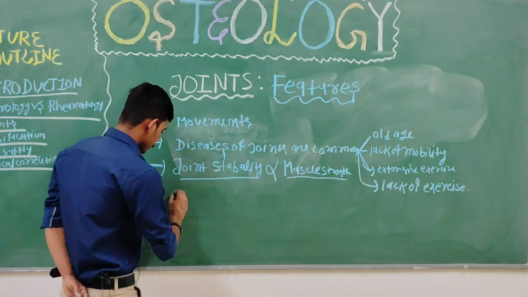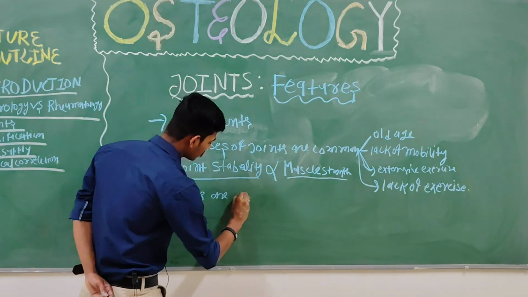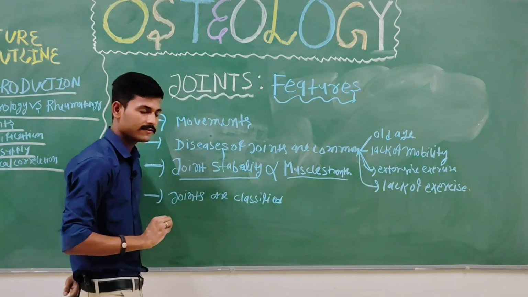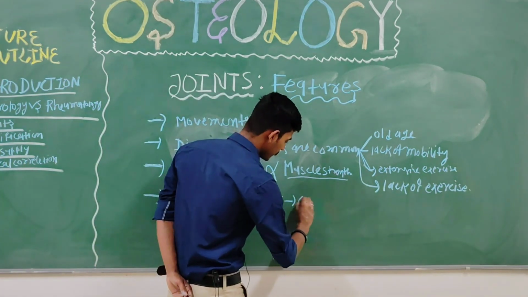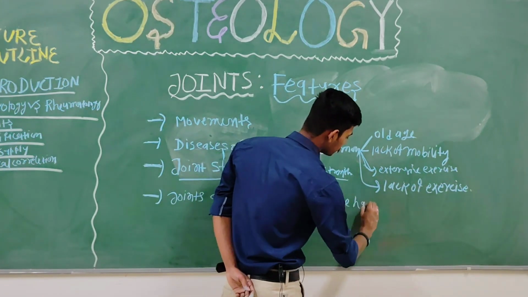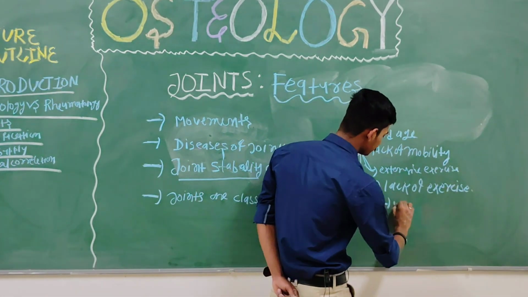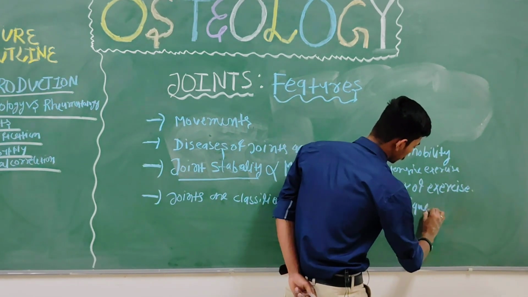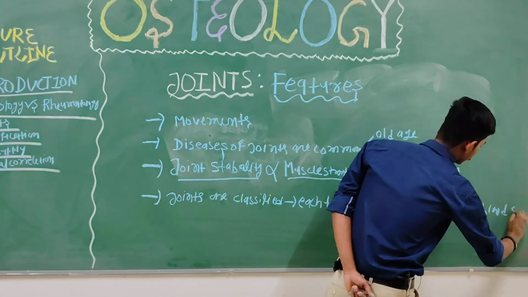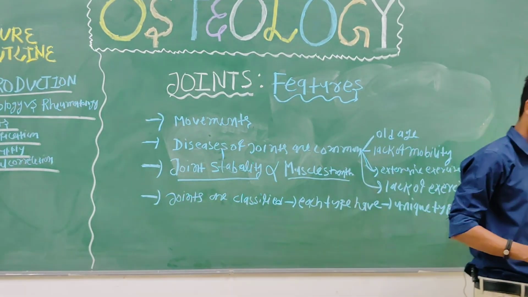Write down: joints are classified, and each type of joint has its unique type of blood supply. Understanding? No problem?